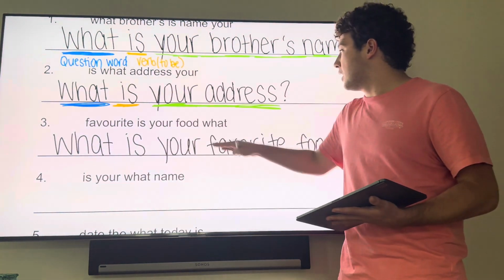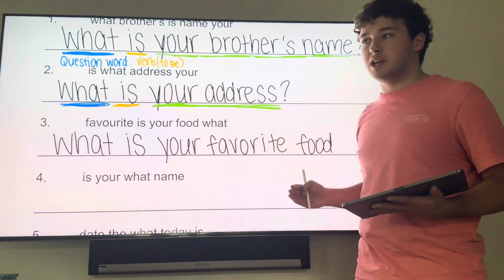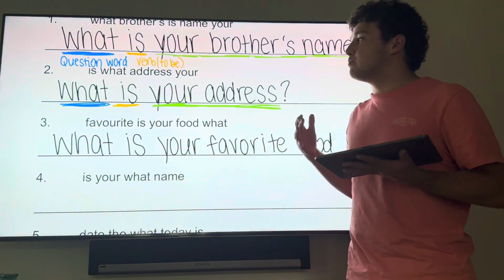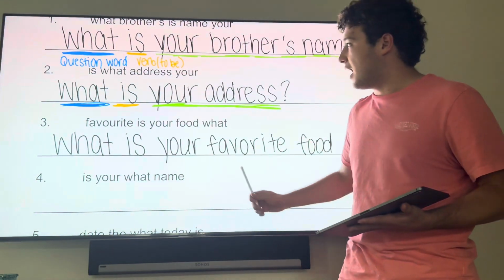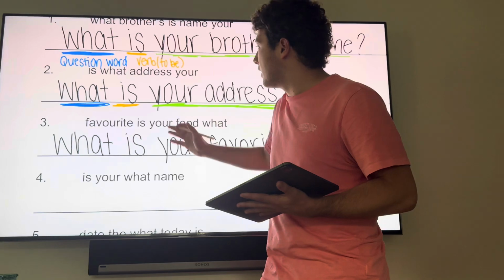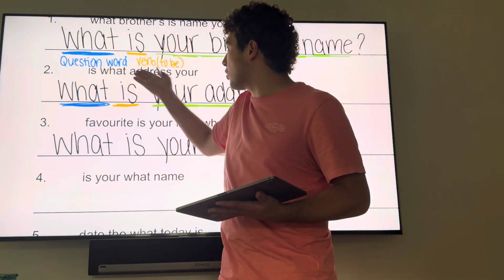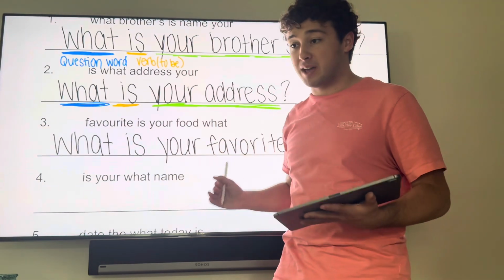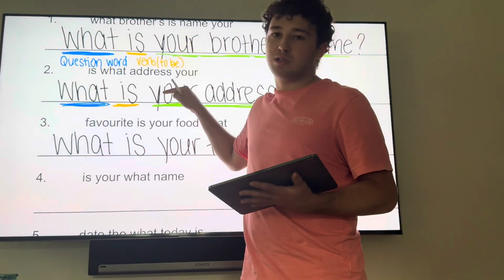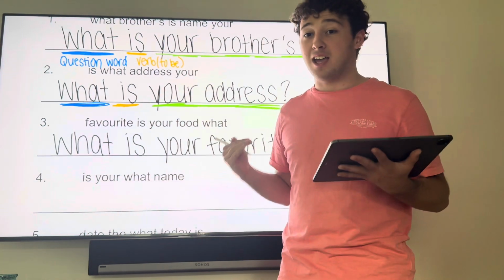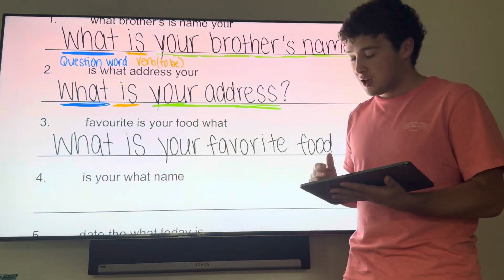Keep in mind, this green part, the order here, isn't as important for this exercise as this first part. This part here, the what is, getting the question word and the verb in the correct order at the beginning of the sentence, is the most important part for this exercise in formulating questions with to be. But let's continue.